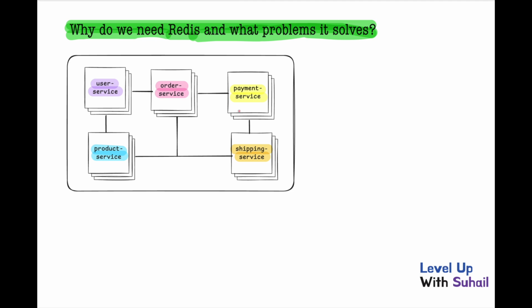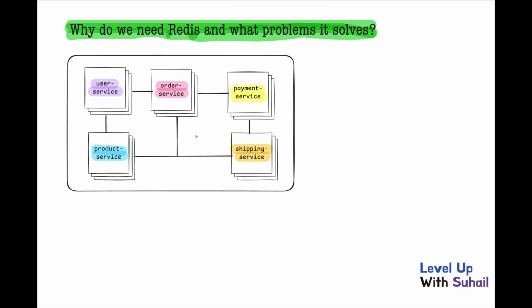So based on load, you decide how many instances you need. For example, for payment service, you might need 5 instances. For user service, you might need 2 instances, and so on and so forth. So based on load, you decide all these things, right?